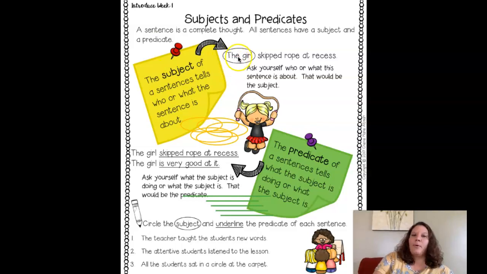So for example, the girl skipped rope at recess. You ask yourself, who are they talking about in this sentence? Well, in this case, it would be the girl. So the girl is the subject of this sentence.